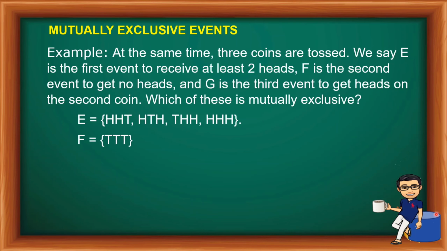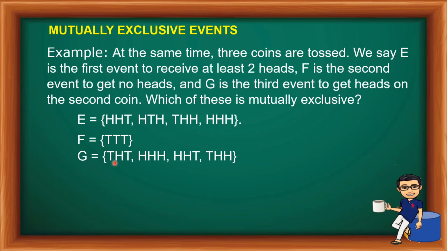Okay, so dun sa second event, which is F, the second event to get no heads. So, dapat no heads na malalagay sa second event. So, ito yon. So, tail, tail, tail. So, walang head na nakuha sa second event. Ito yung walang head na makukuha, panay tail kasi no heads. Okay, so third event natin is the third event to get heads on the second coin.